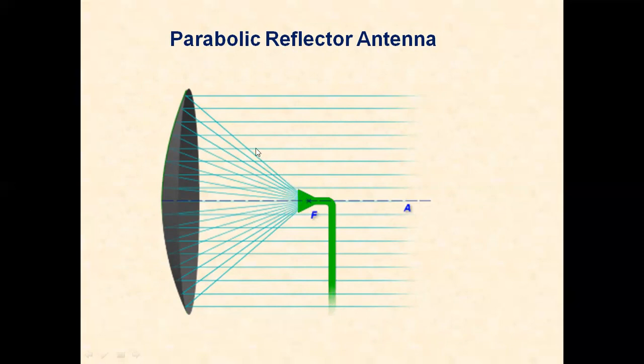These are the spherical waves. These spherical waves are going towards the reflector, the parabola reflector. This parabola reflector surface reflects the signal, and these spherical wave fronts are converted into plane wave, parallel wave fronts, and further directed toward the receiving end. This is the basic principle of the parabolic reflector antenna.